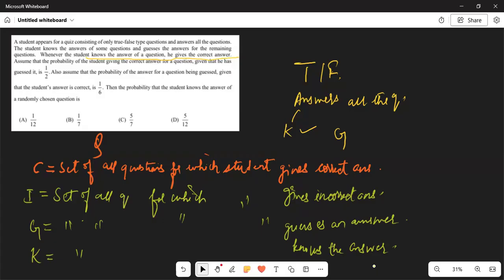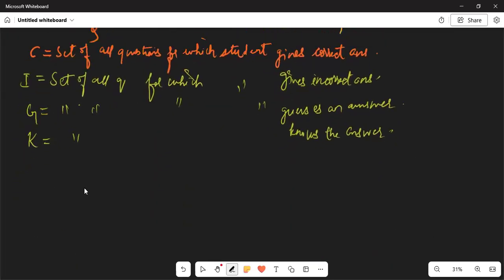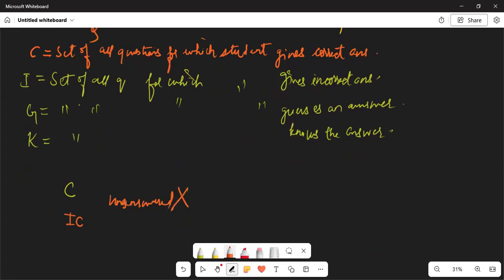Okay, now we will read the question again. Whenever the student knows the answer of a question, he gives the correct answer. पता है तो आंसर ठीक देगा. इसका क्या मतलब है? देखो, सबसे पहले यहाँ तो आंसर करेक्ट है, यहाँ फिर आंसर इनकरेक्ट, अनआंसर्ड कुछ भी नहीं है. क्योंकि सब सवालों का जवाब दिया है, he has answered all the questions, so either he is giving a correct answer or he is giving an incorrect answer. No question is left unanswered.